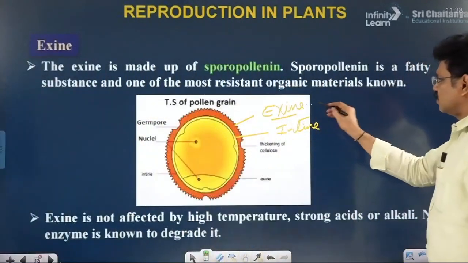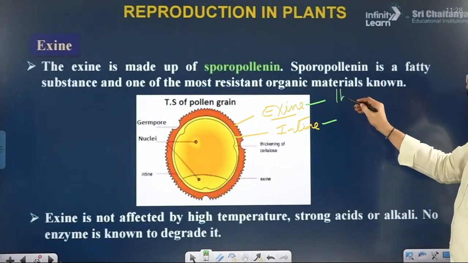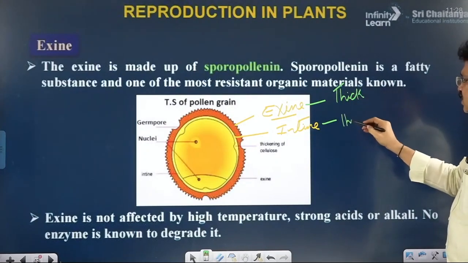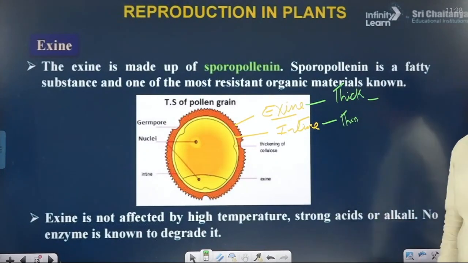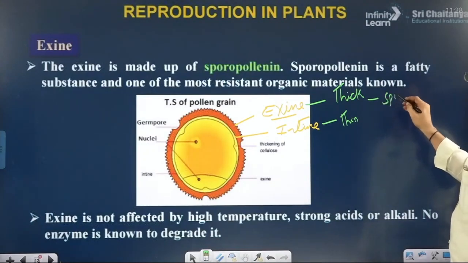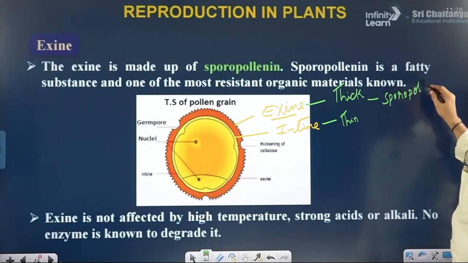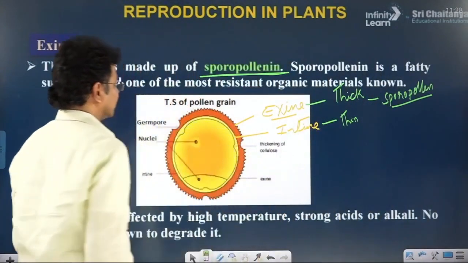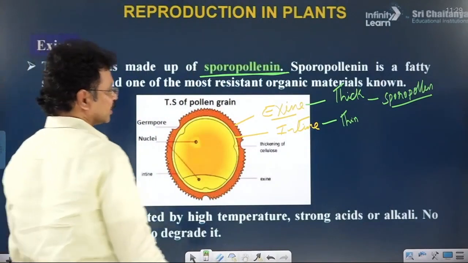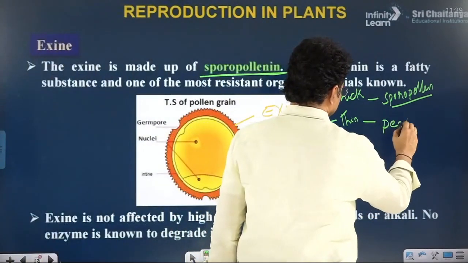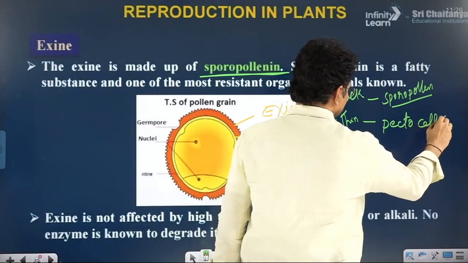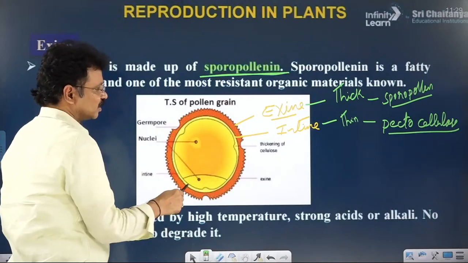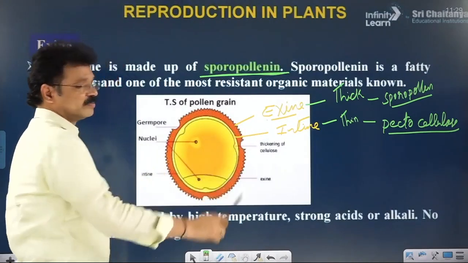Exine is the thickest wall. When compared to the thickness of the intine, the outermost layer is the very thickest. The innermost layer is thin. Chemically, the exine is made up of sporopollenin. The chemical nature of the intine is pectocellulose, meaning pectin plus cellulose equals pectocellulose. Intine is made up of a soft material, exine is made up of hard material.